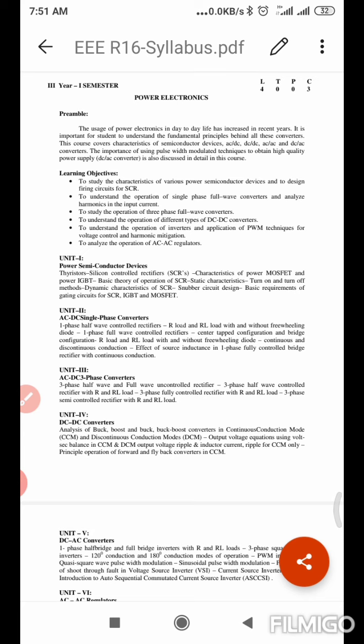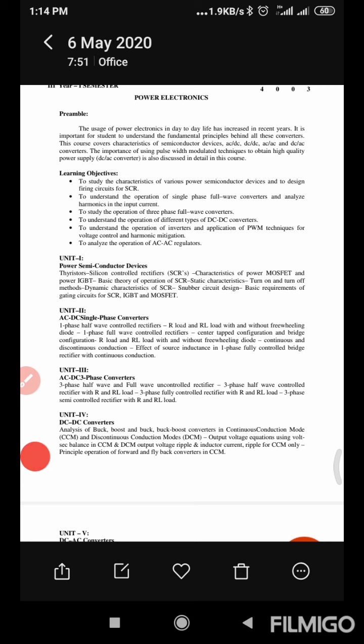Next, coming to the 6th unit, AC to AC regulators. That means we need to control the AC power within certain limits. So in unit 6 we are going to see the regulators of the AC systems. These are the 6 units we are going to discuss in upcoming classes. From tomorrow onwards we will start unit 1.